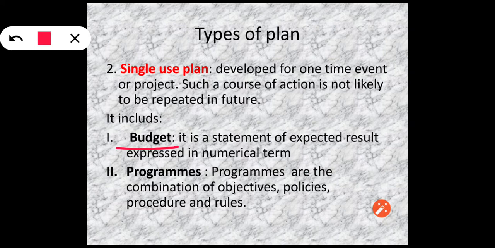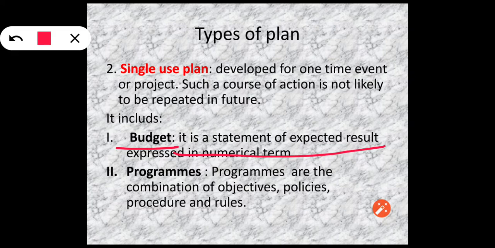Now the first single-use plan is budget. Now what is a budget? It is a statement of expected result expressed in numerical terms. Generally the budget is a single-use plan, because once we draw a budget, the same budget cannot be used again and again for various other activities. For example, our government budget is prepared for one financial year and the same budget is not repeated in the next year.